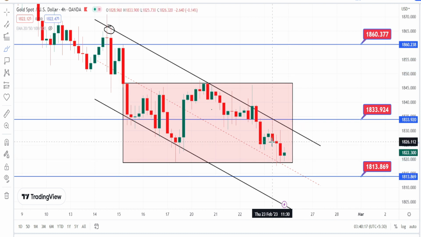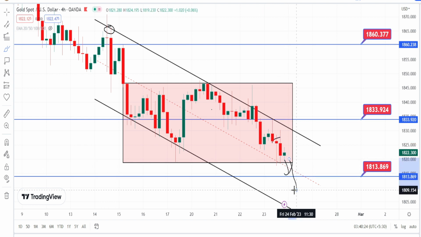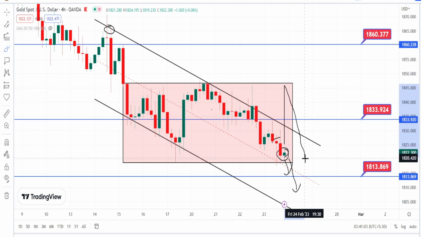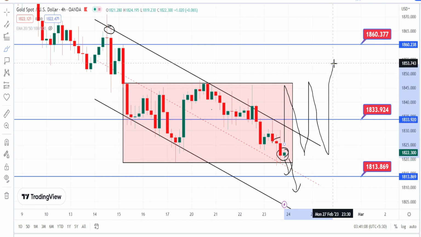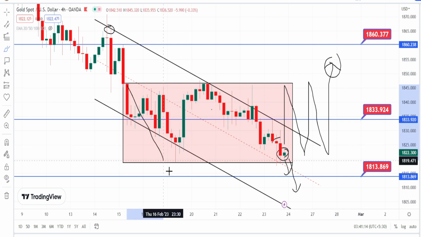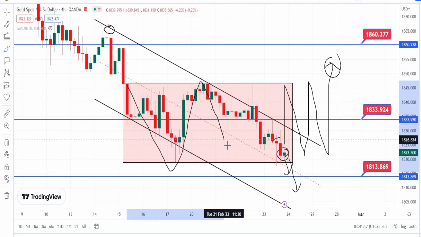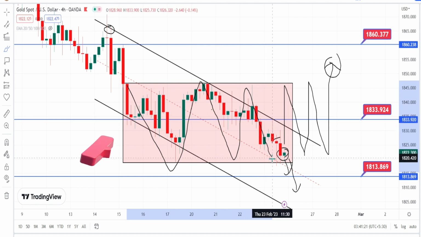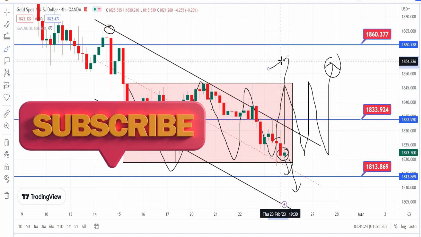So wait for today's candle's opening. If the price action opens below this box pattern, it will be the continuation of the current bearish trend. And if the price action opens above this previous candle, it will be again trading within this box pattern. It has to give a breakout from this box pattern in order to get the directional momentum in 4 hours time frame. But we can also consider this as a consolidation, which means that it is bottoming out, and we can expect a bounce back on the bullish side retracement.